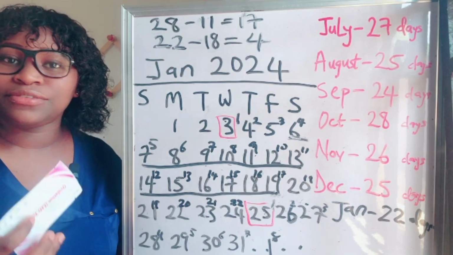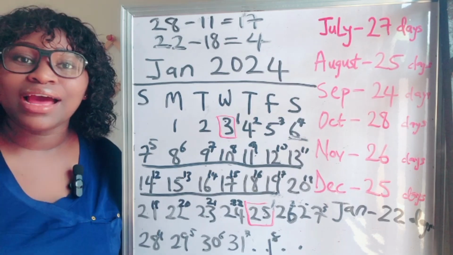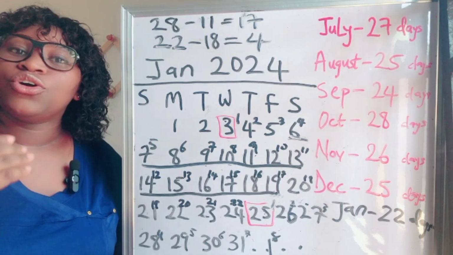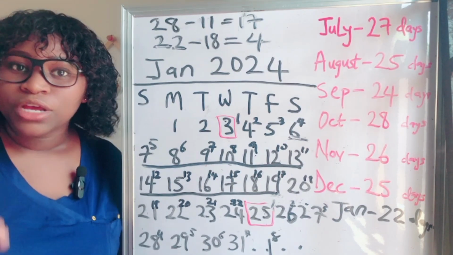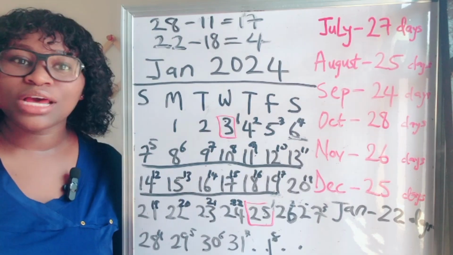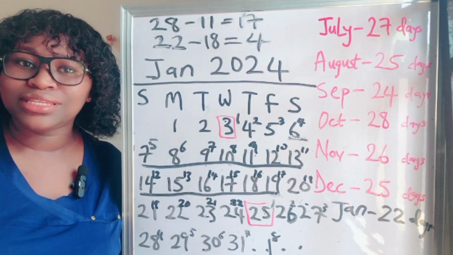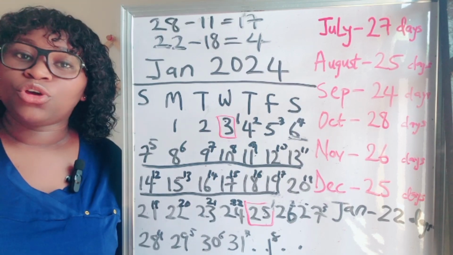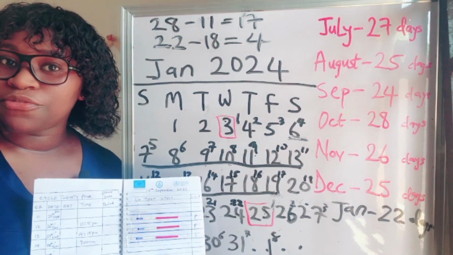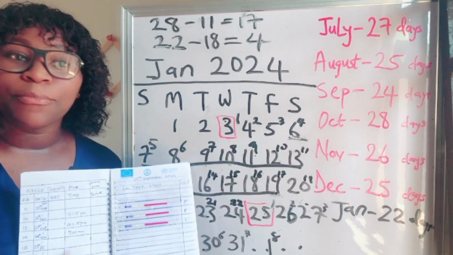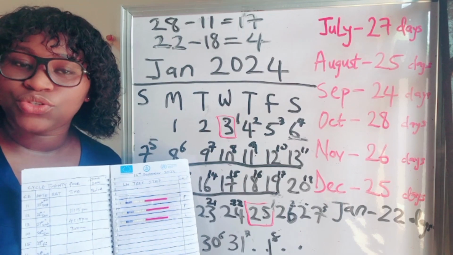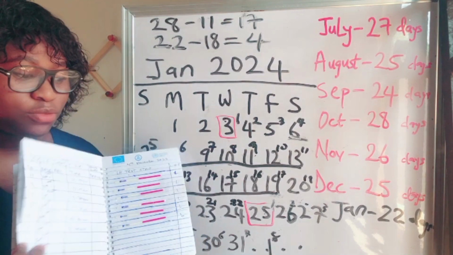And once you get the positive test, that will be the right time to start having intercourse with your partner to get pregnant, because it simply means you're going to ovulate in the next 12 to 24 hours. That is what the positive ovulation test strip means. So as you're doing all these tests with the ovulation test strips, you get a notebook where you're documenting all of them, attaching the test strips to the notebook. So with the permission of a friend who I taught how to do this, I'm going to be using her notebook to teach you guys how to document these strips and how to attach them to your notebook as well.